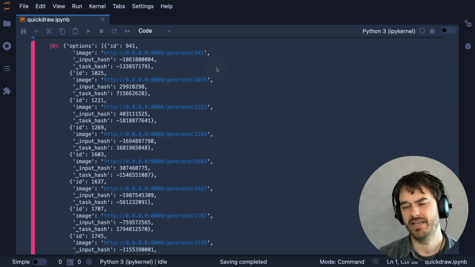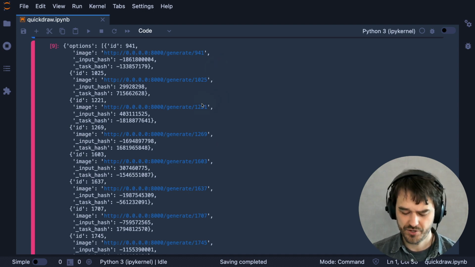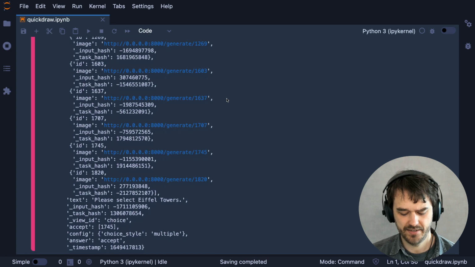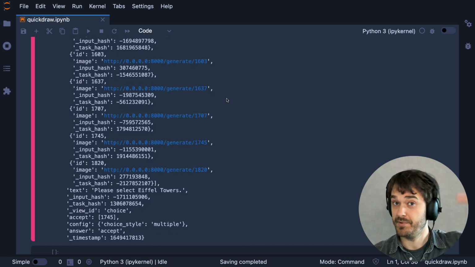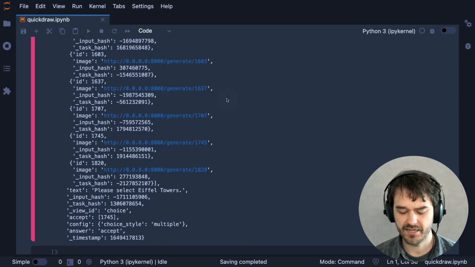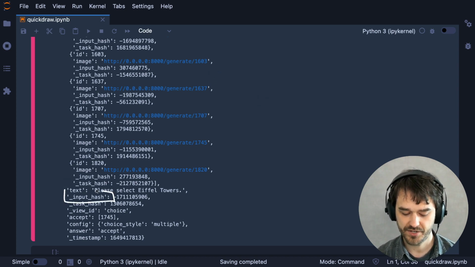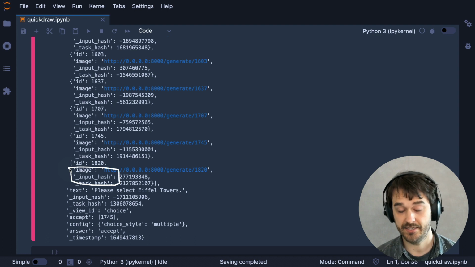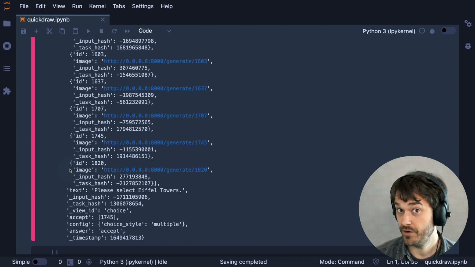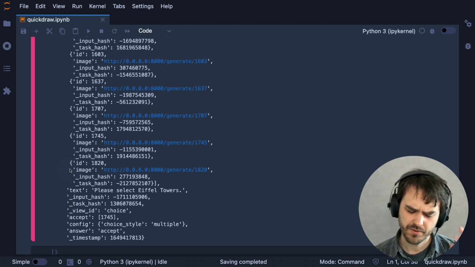We don't want to label the same thing more than once, and we should also keep in the back of our minds that the data structure for a CAPTCHA-like grid is slightly different because the options are nested. So I don't want to grab the input hash of the collection of items. What I probably want to do is compare against an input hash that's associated with each and every single image. It's not a whole lot of code to write, but it's definitely one of these things that it's good to be aware of.